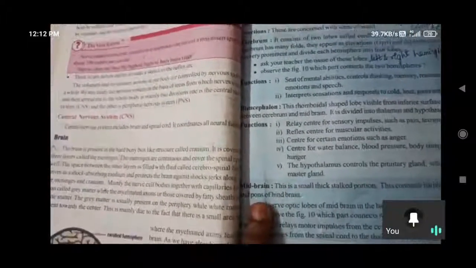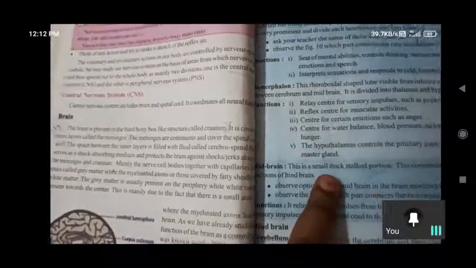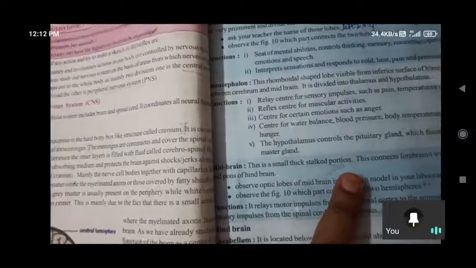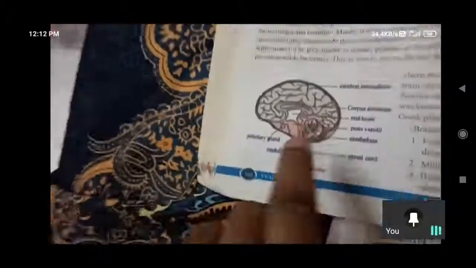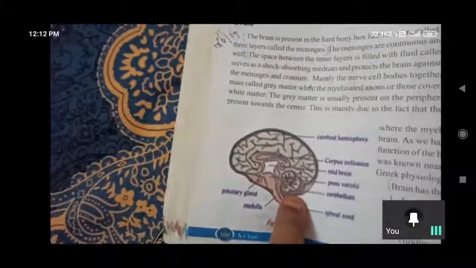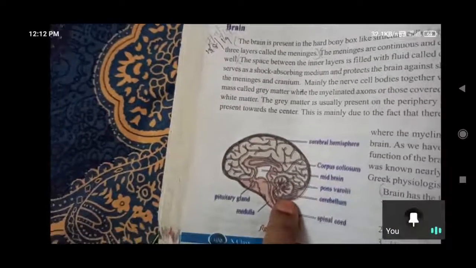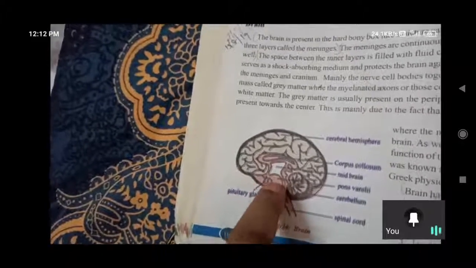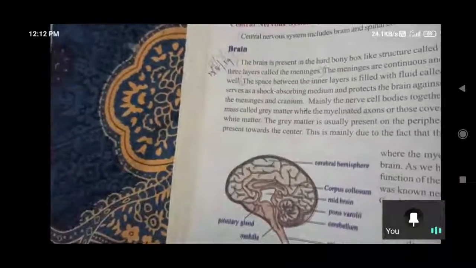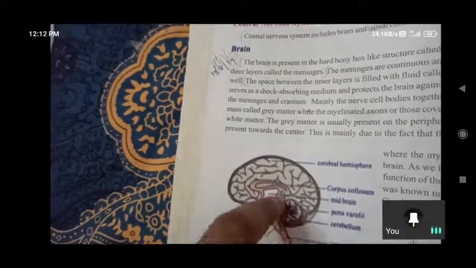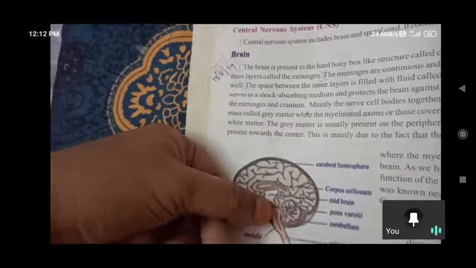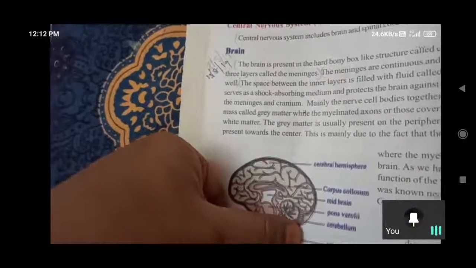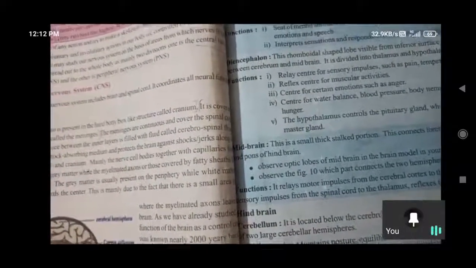And coming to the midbrain, this is a small, thick, stacked portion. It connects the forebrain and the cerebellum, and exists in the pathway. It is responsible for carrying information from the spinal cord to the forebrain parts. Here we have the cerebellum. The midbrain has the optic lobes.